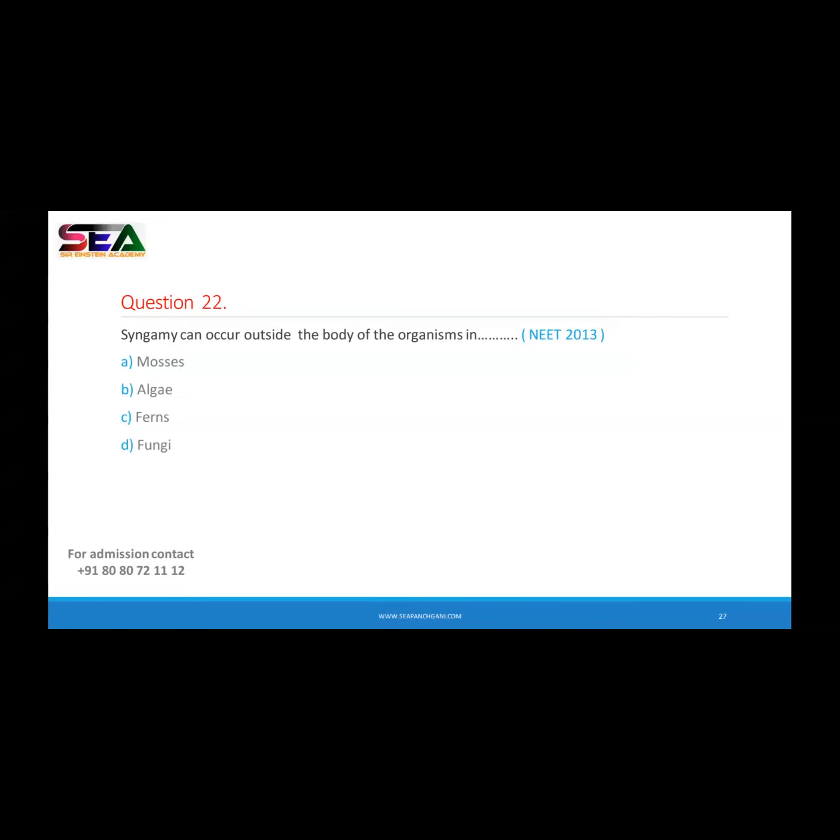See, syngamy can occur outside, means in which organism is the external fertilization observed? Mosses, algae, ferns, and fungi. Siddesh, right now you are getting the meaning of syngamy, but see, Aditya, it is not correct. Syngamy can occur outside the body of an organism in external fertilization, external syngamy is observed in.